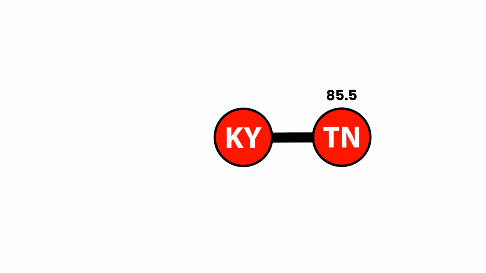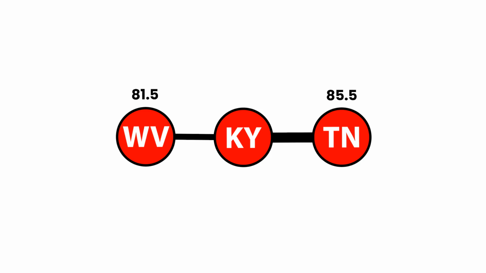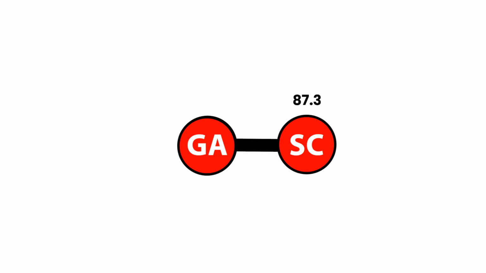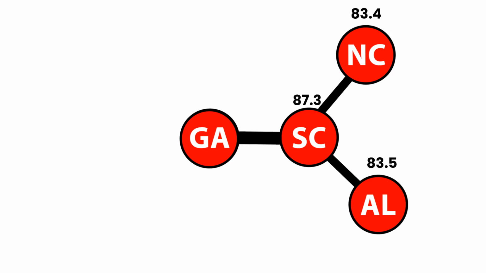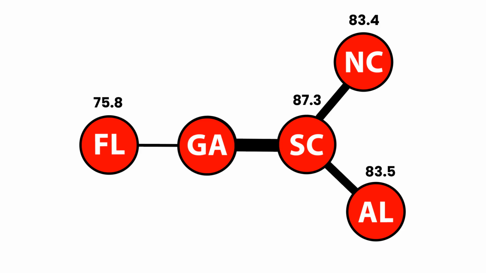The logic of the connected web is as follows. Each state is connected to its most similar state, and also the next most similar state that is not more similar to the first most similar state. For example, the most similar state to Georgia is South Carolina. However, Georgia's 5 most similar states are all more similar to South Carolina than Georgia. The next state that is more similar to Georgia than South Carolina is Florida, even though it is only the 9th most similar overall. Therefore, Georgia is on a spectrum somewhere between South Carolina and Florida.